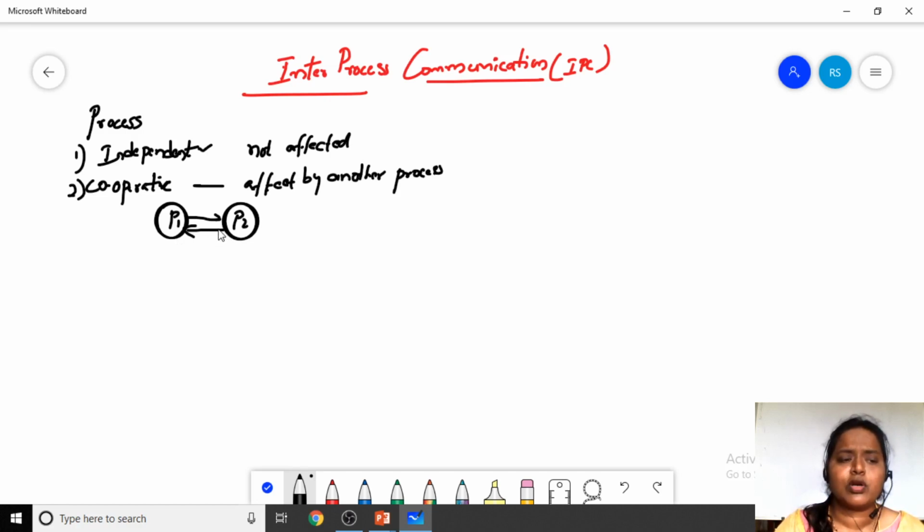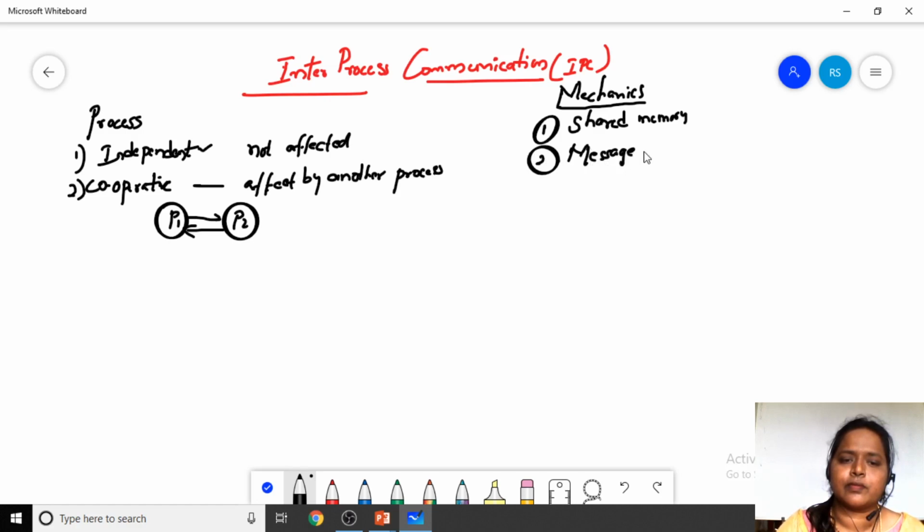So what are the inter-process communication mechanisms? How are we going to communicate between the processes? The first one is shared memory, and the second one is message passing. So these are the two mechanisms in which inter-process communication is done.